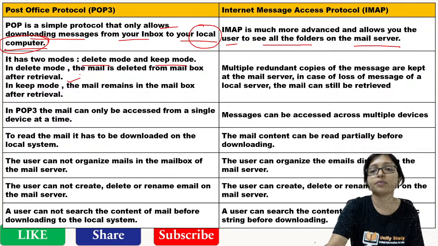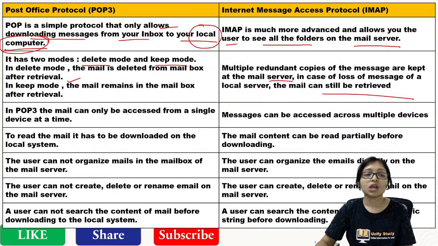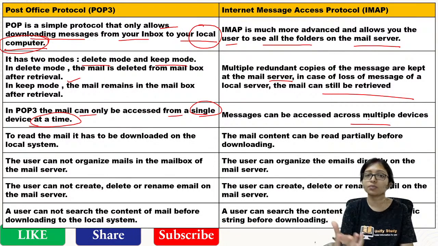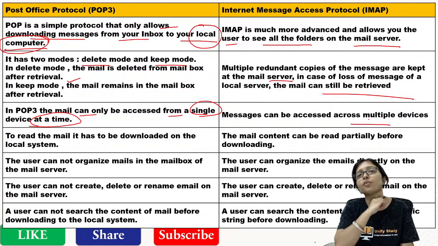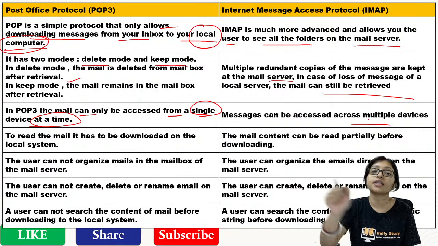Multiple redundant copies can be kept on the server and still be retrieved. POP3 mail can be accessed by a single device at a time. Multiple devices you cannot. But with IMAP you can access from multiple devices, because if you know the username and password, you can connect from anywhere. You only need the internet connection, because you are connecting to the server.